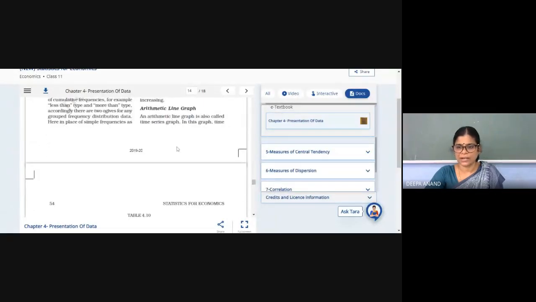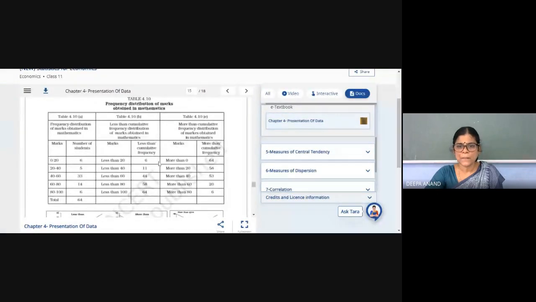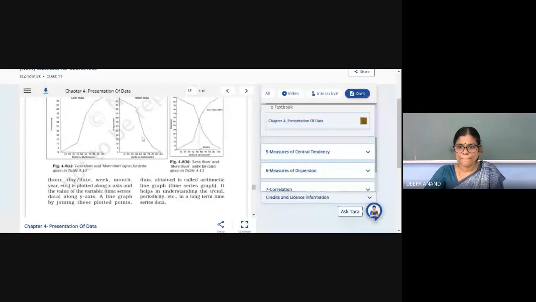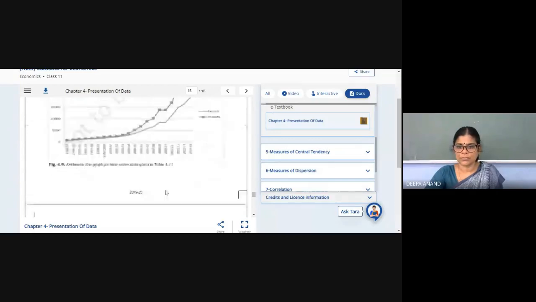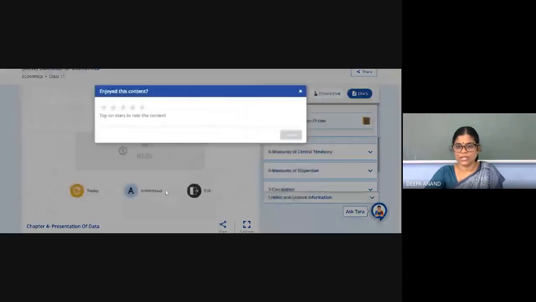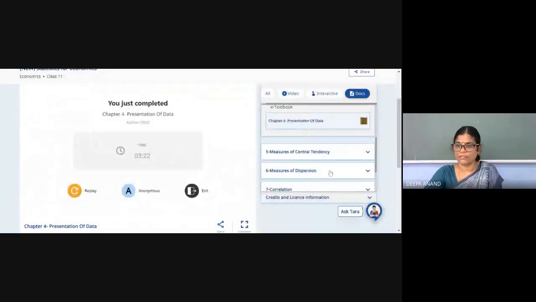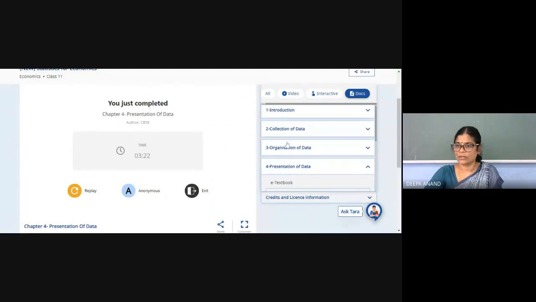This arithmetical line graph, leave it. See, the two ogives, the more than ogive and the less than ogive, will give you a midpoint. From that, we can find out the median. Okay, so these are the portions for half yearly in statistics. You might have seen the syllabus, I think.